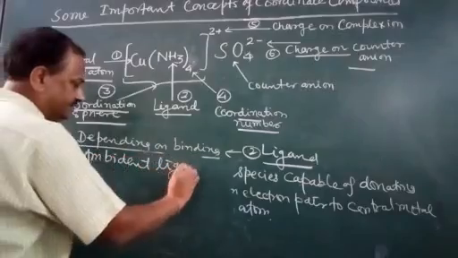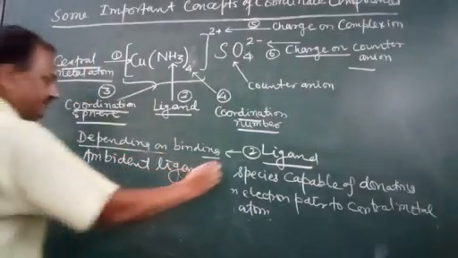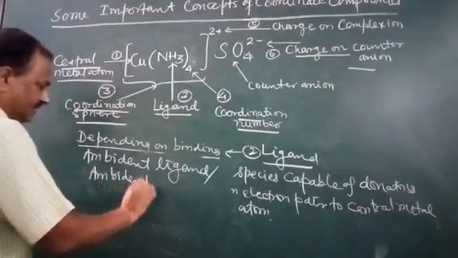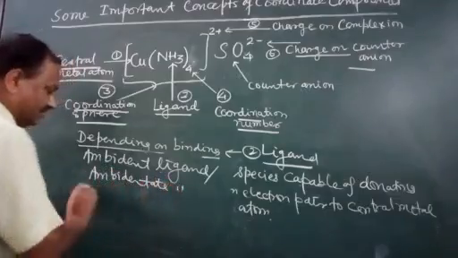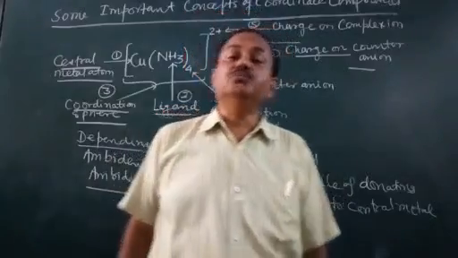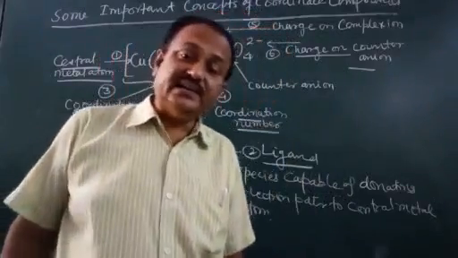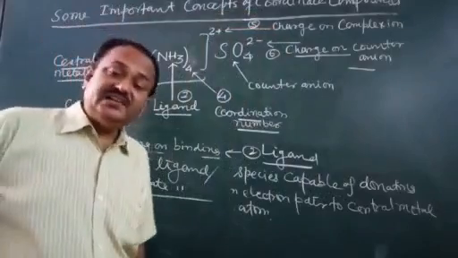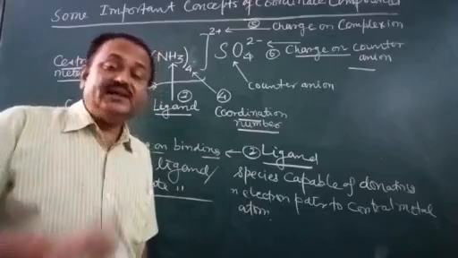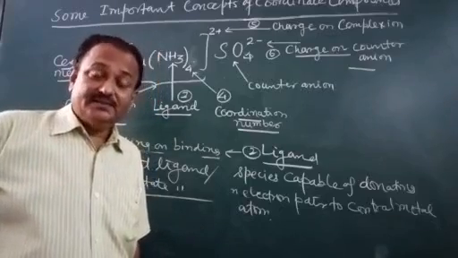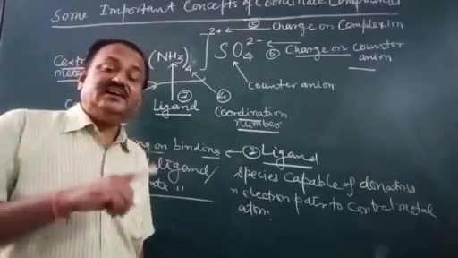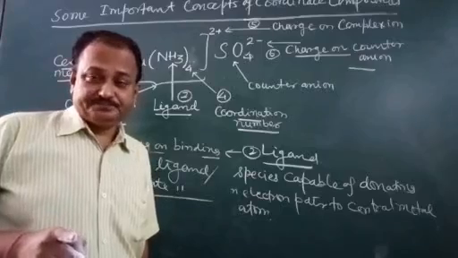Ambident ligand, or ambidentate ligand. Ambidentate ligands are a special kind of monodentate ligands, having only one bonding site active at one time, but there is an alternate in the position.